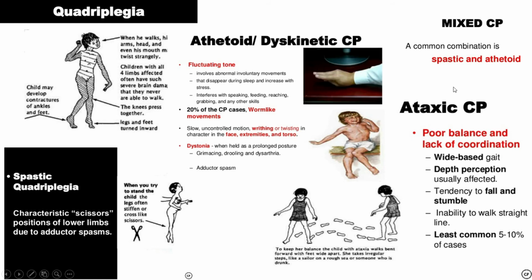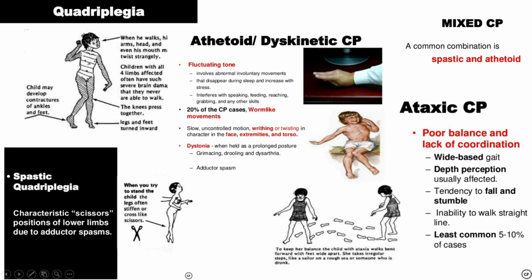And in some ataxic type of CP, the child will suffer from poor balance, lack of coordination, and depth perception will be affected. As a result, a wide base gait will occur.